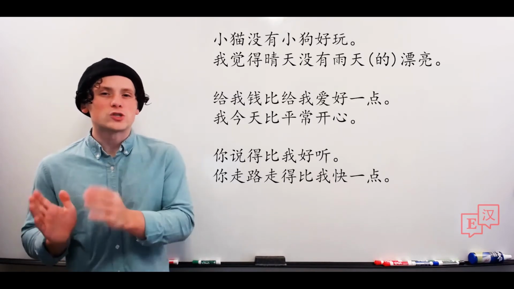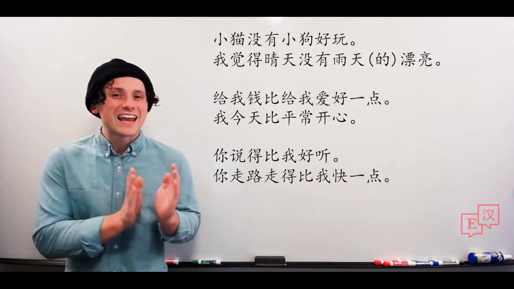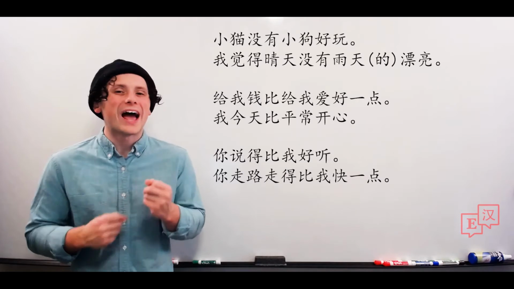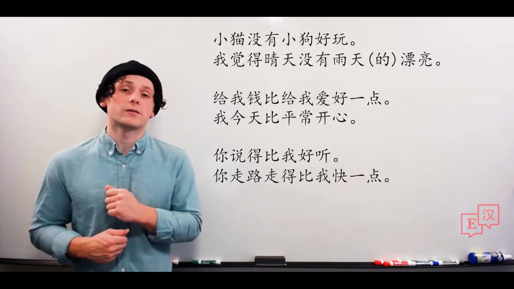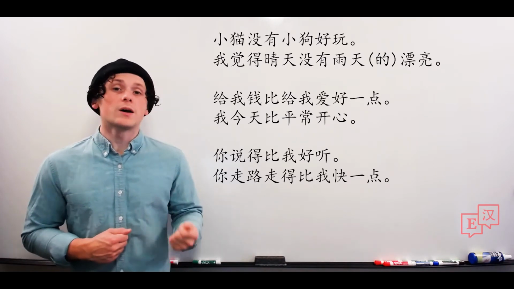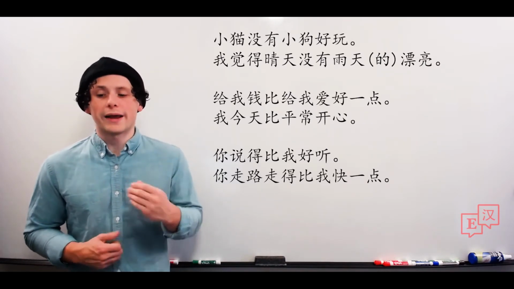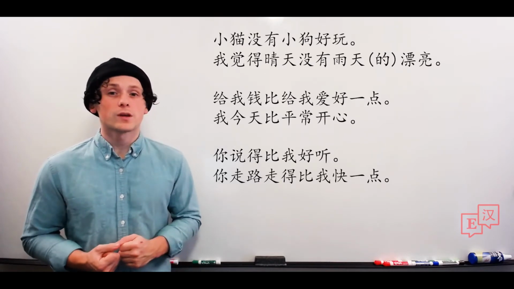Now note here we say 走路走得. We've seen this before. When we say a verb that has a noun afterwards, a verb-object pair, we have to say the verb again with a 得. 走路走得快。走路走得很快。走路走得比我快。